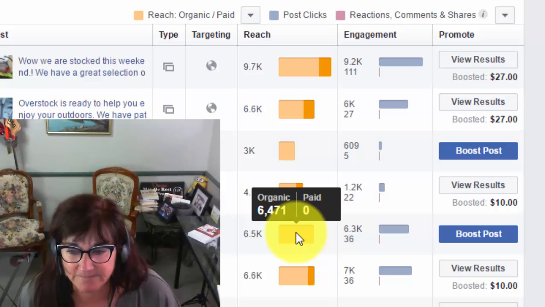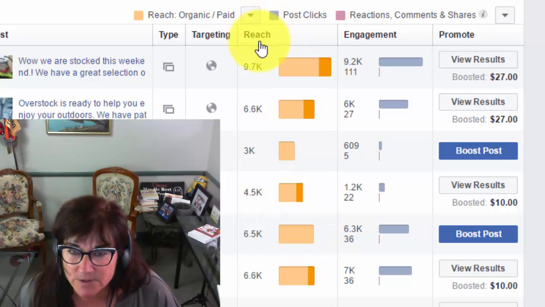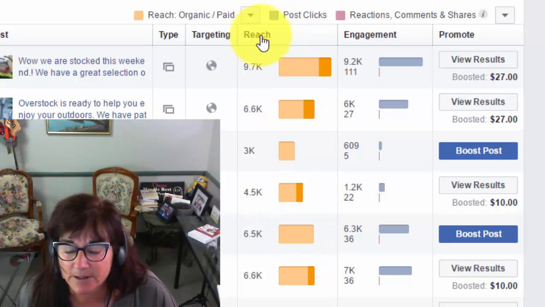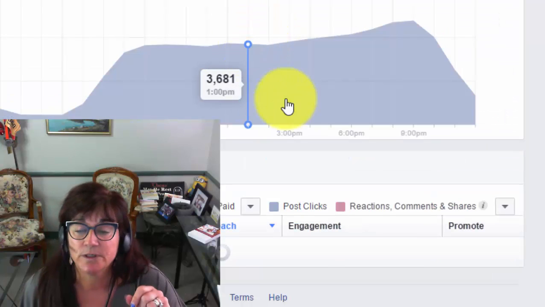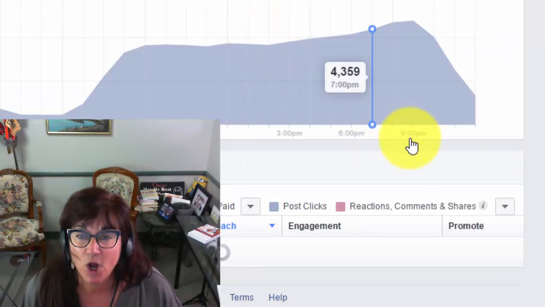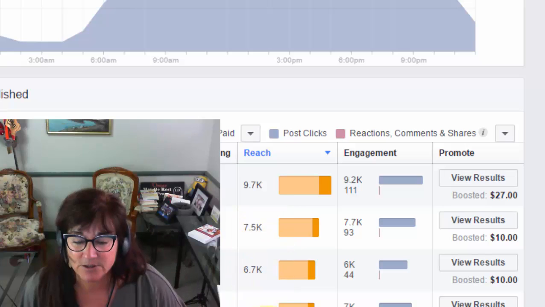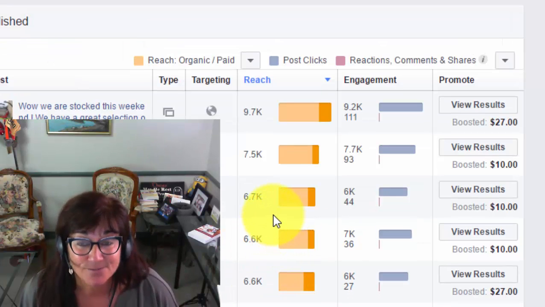There's a couple ways to figure that out. One, if you're interested in reach, you can click on just reach, and it's going to resort that column from highest to lowest reach, which is pretty awesome.